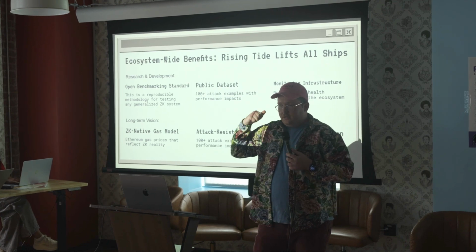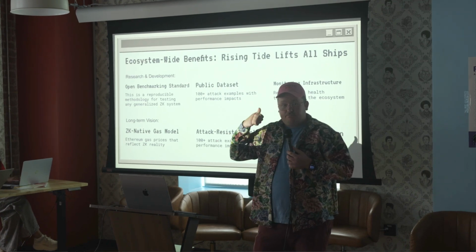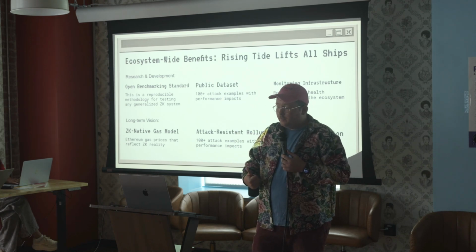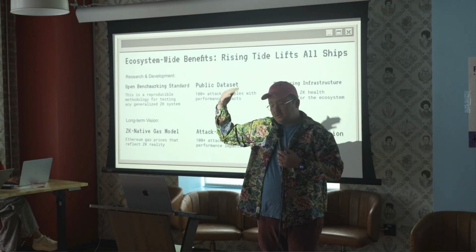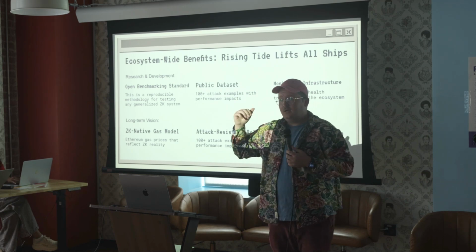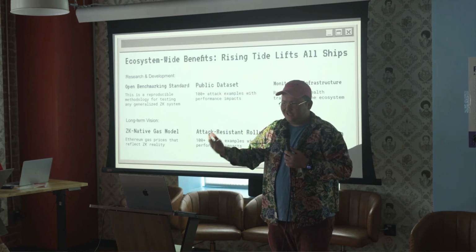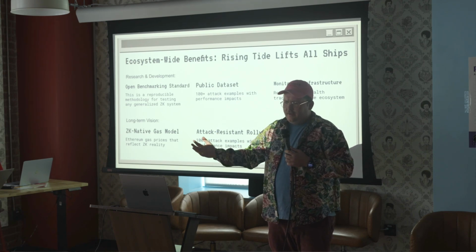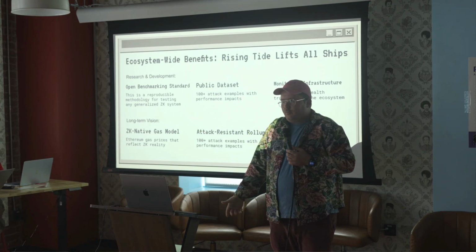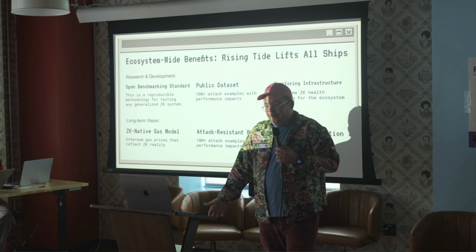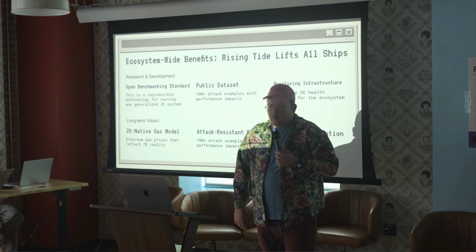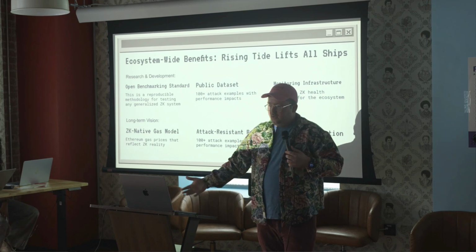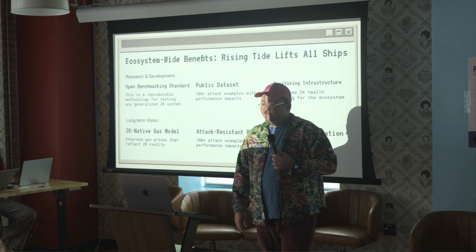So the idea here is ETH proofs is a good benchmark and standard for testing a real world use case of proving Ethereum blocks, which I think is pretty great. There's going to be a public data set of all these blocks, so you can come back and prove historical blocks and test in the areas you want. Obviously monitoring infrastructure is going to be useful because we're proving these indefinitely. And then, like I mentioned before, the zkEVM gas model, attack resistance, and a stronger foundation.